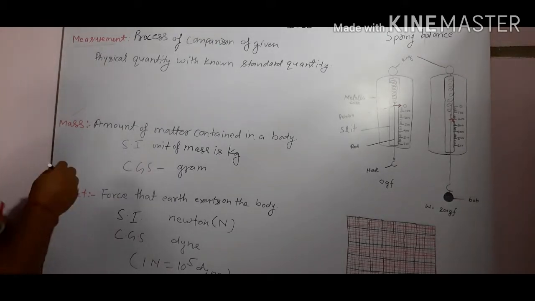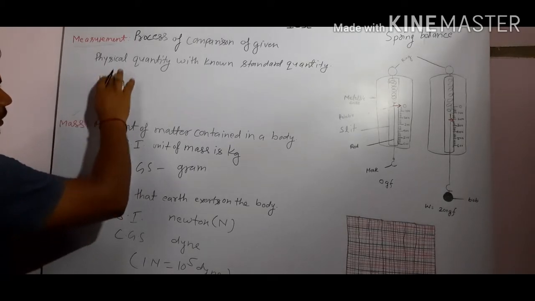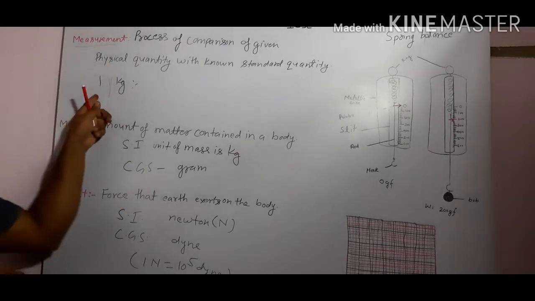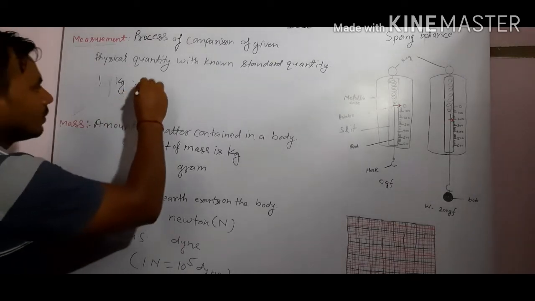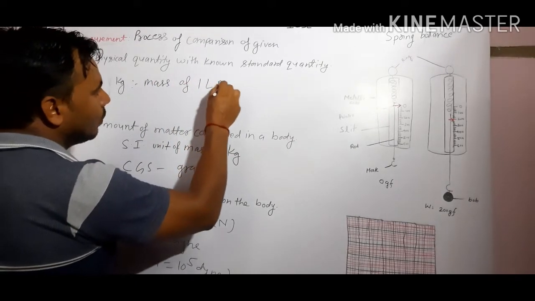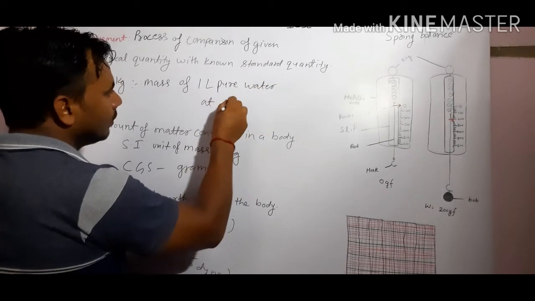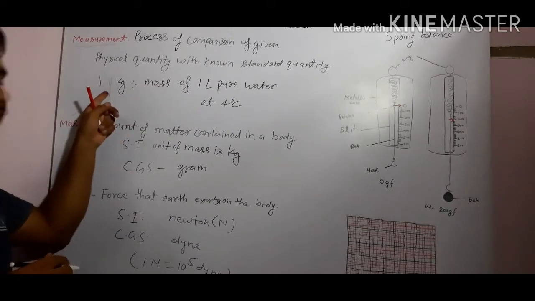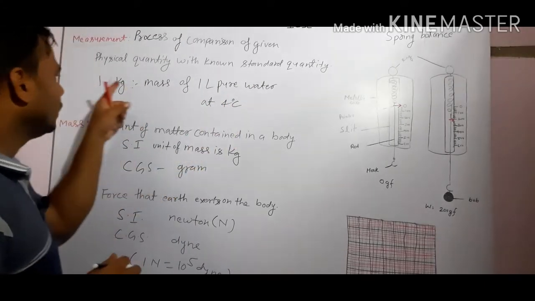So we have learned about mass and weight. Now we will learn what is 1 kilogram. What is the definition of 1 kilogram? It is the mass of 1 liter of pure water at 4 degrees Celsius. The mass of 1 liter of pure water at 4 degrees Celsius is called 1 kilogram.